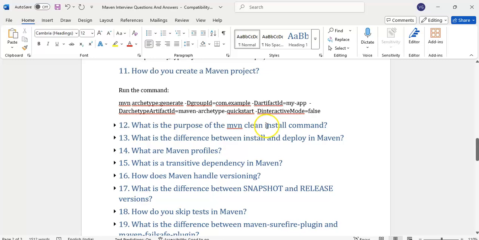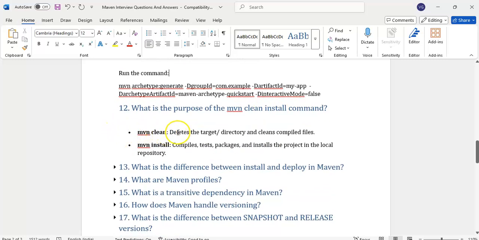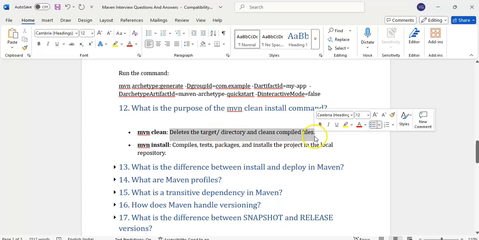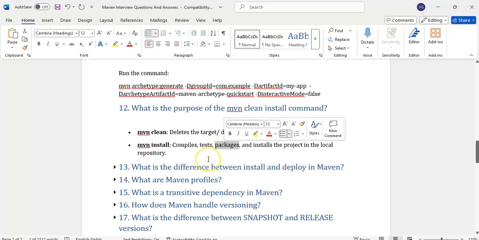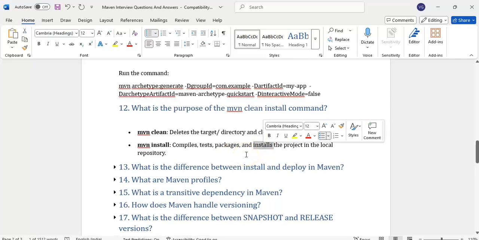What is the purpose of the mvn clean install command? What is the purpose of mvn clean? It will delete the target directory and clean the compiled files in the project. Install, what will it do? It will compile the code, execute the test cases, and do the packaging. That means it will generate the jar file and install it in the local repository.